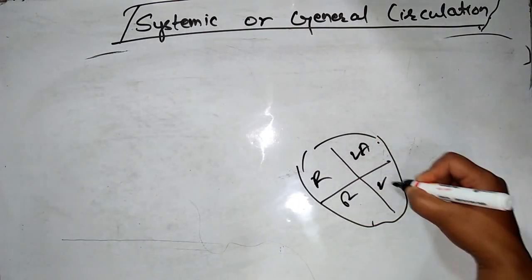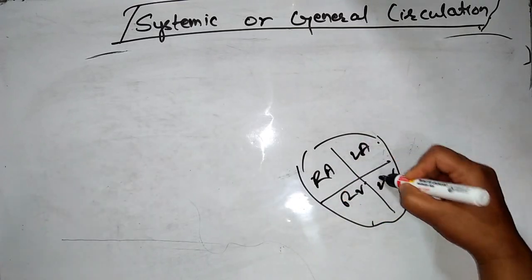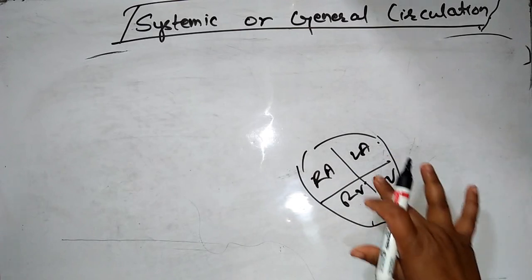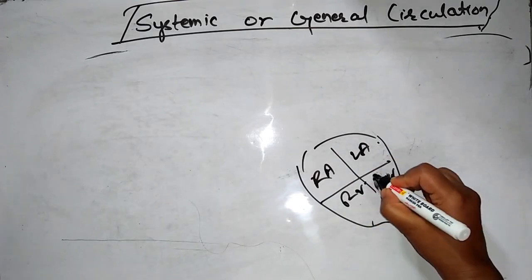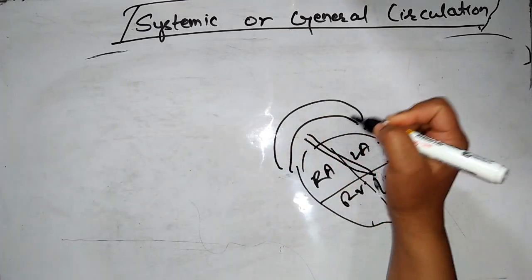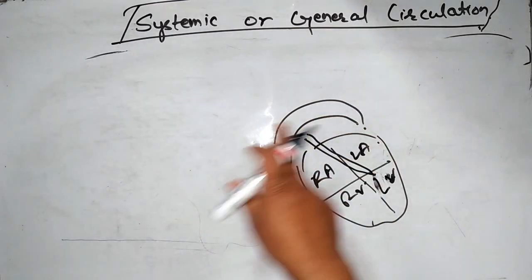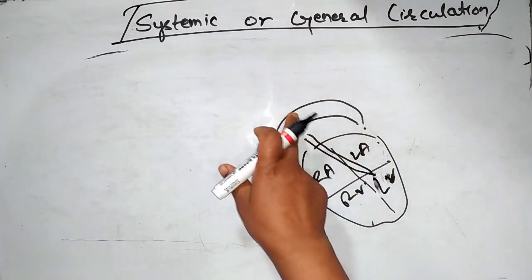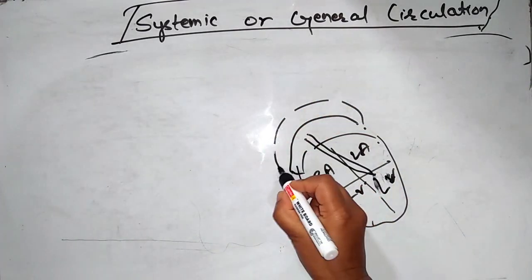This is the auricle, this is the ventricle. From the left ventricle, as I have already mentioned, the purified blood goes to the aorta. The largest artery of our body is known as the aorta, and from here the aorta is sub-branched.